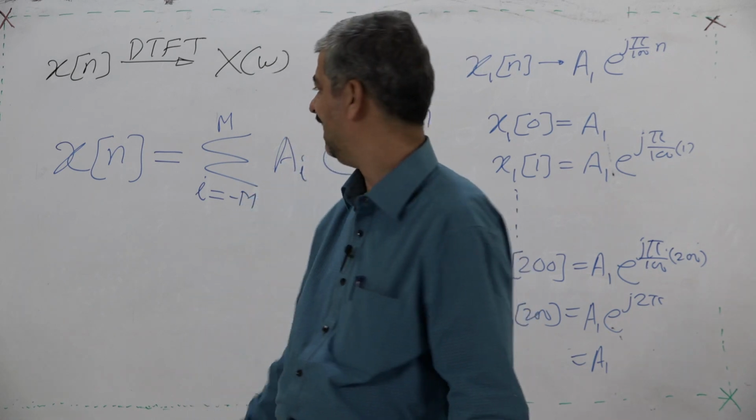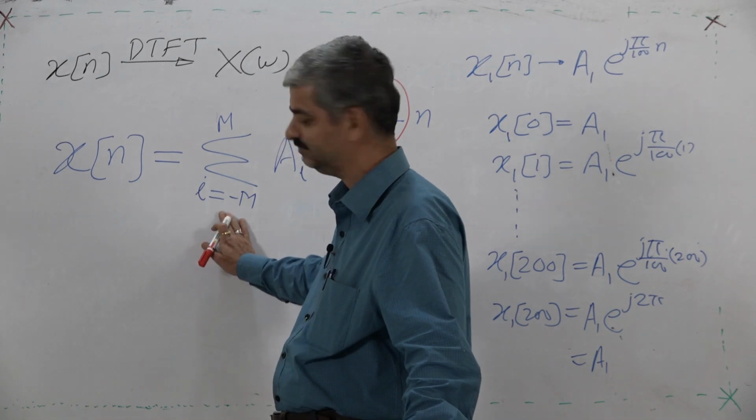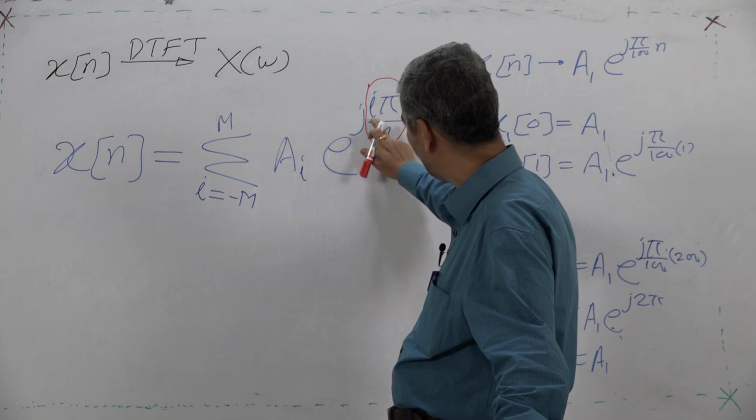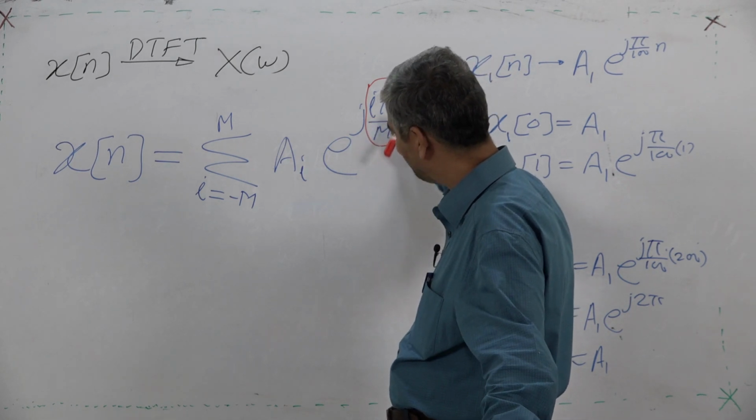So if I take m equal to 1000, then for i equal to 1, the angle is pi upon 1000.